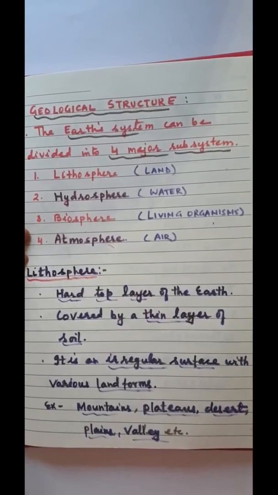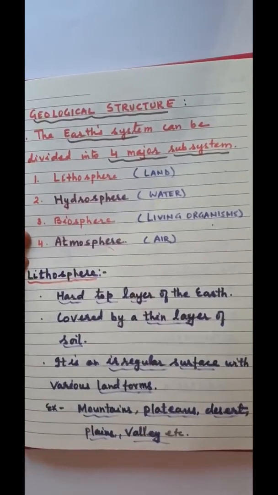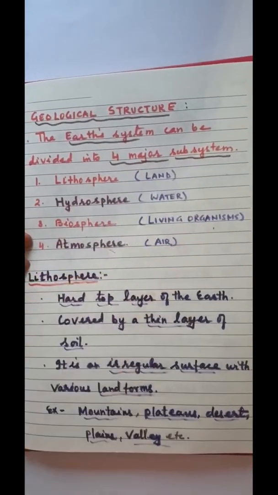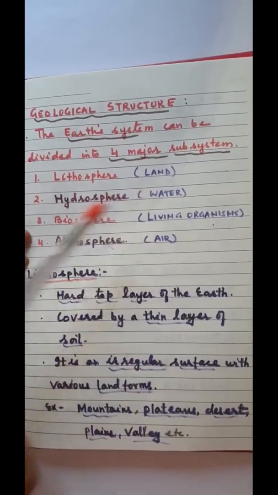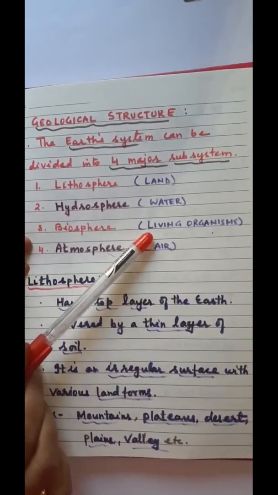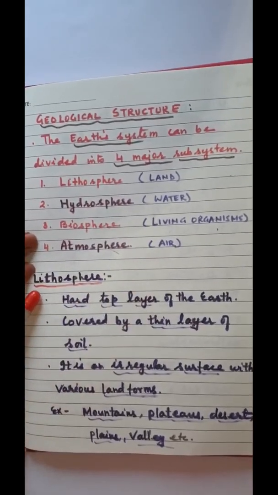Let's have a quick revision. Geological structure. The Earth system can be divided into 4 major subsystems: lithosphere, land; hydrosphere, water; biosphere, living organisms; and atmosphere, air. Lithosphere.